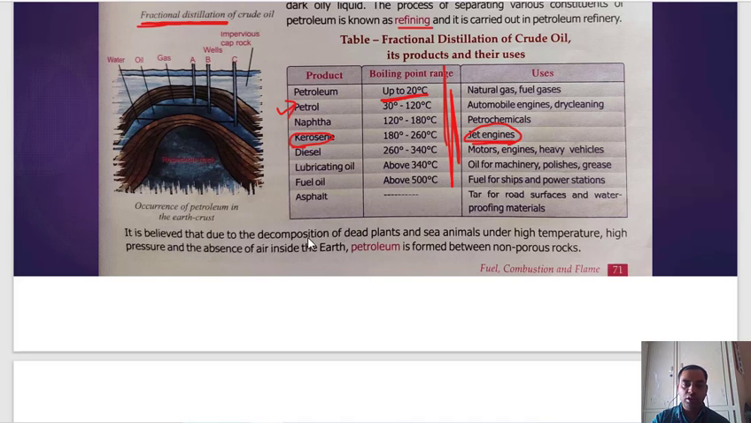It is believed that due to the decomposition of dead plants and sea animals under high temperature and high pressure, in the absence of air inside the Earth, petroleum is formed in non-porous rock. Non-porous. What is the meaning of non-porous rock? In rock, there are some holes. Usually, rock contains some holes. The holes are known as pores. So, non-porous means this petroleum transferred itself into rock due to high pressure and temperature. That rock does not contain any hole. That is why it is called non-porous. Okay.